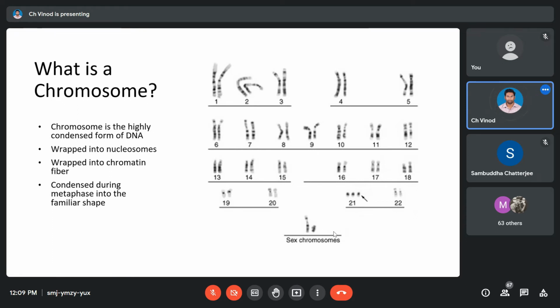Okay. Other than sperms or eggs, in all other cells you will see your chromosomes forming like this. They will form in pairs. We call the condition diploid because we have n plus n.